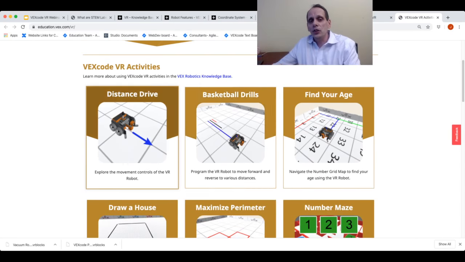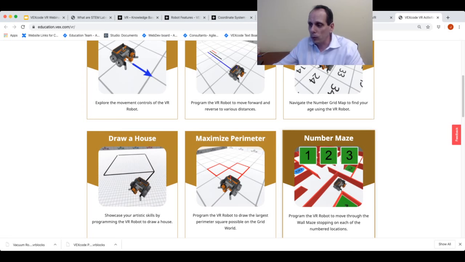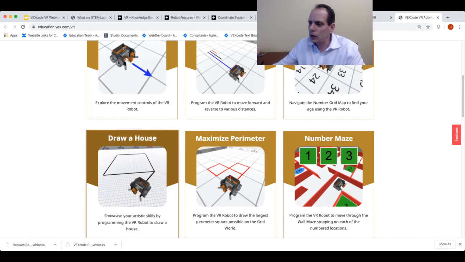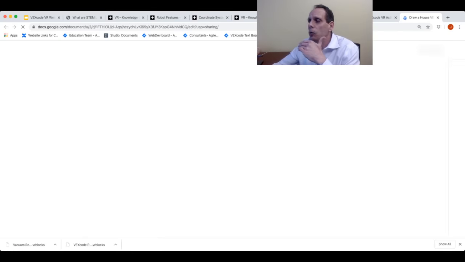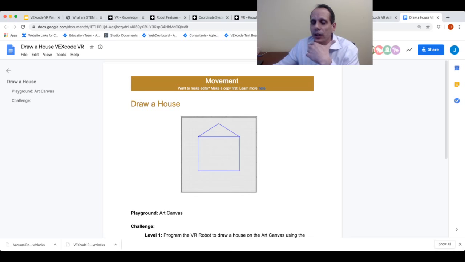They each have an individual tile that gives you a description, an image of what's going on with it. I'm going to go ahead and click on Draw a House right now. And what this will do is this is actually going to open up a Google Doc, okay? We wanted to get this information out there as quickly as possible to you. And there's a similar layout to all of these activities. I have a category up here. This one is a movement one.